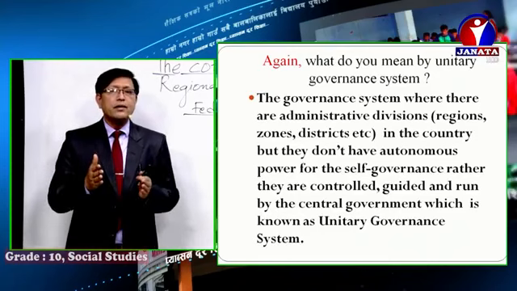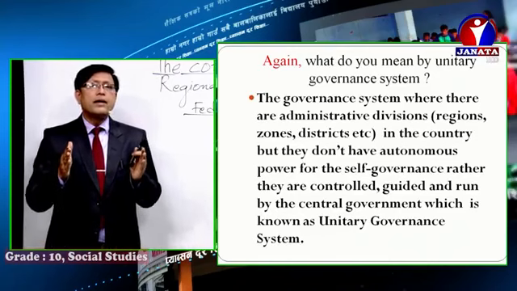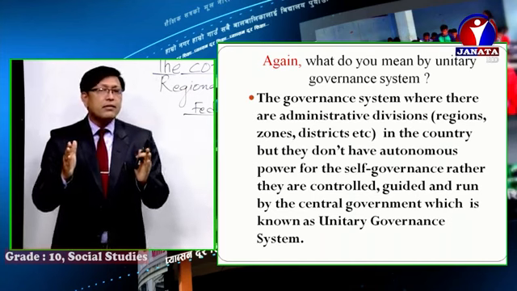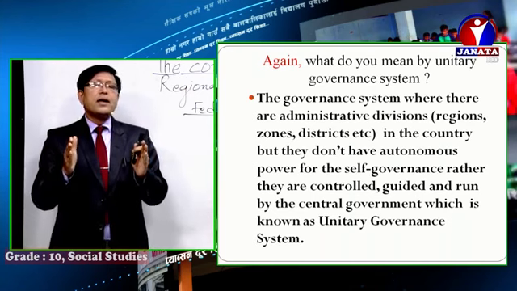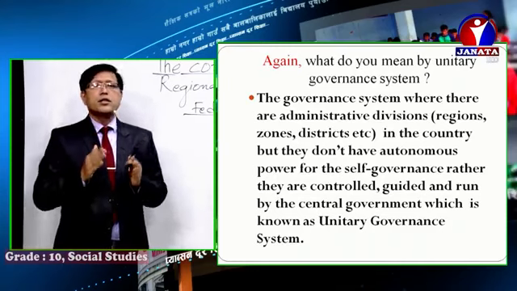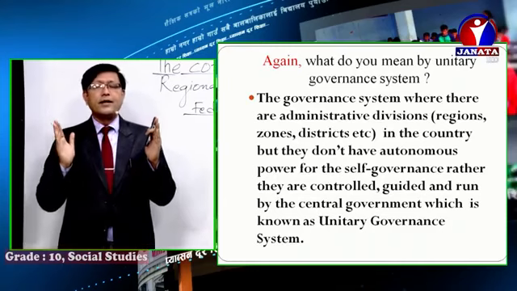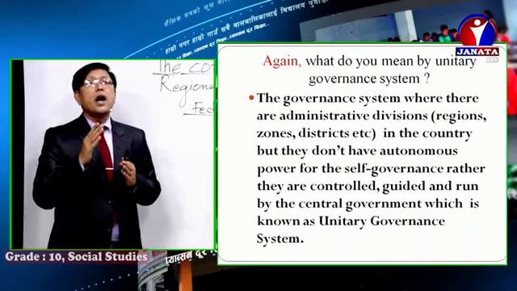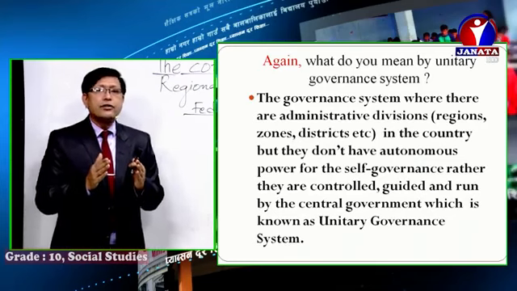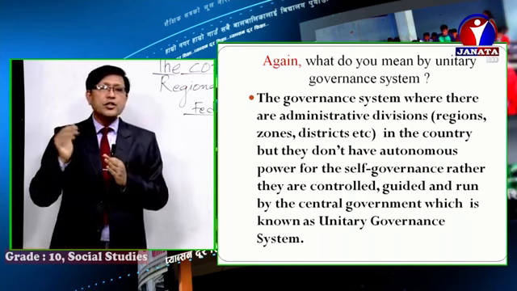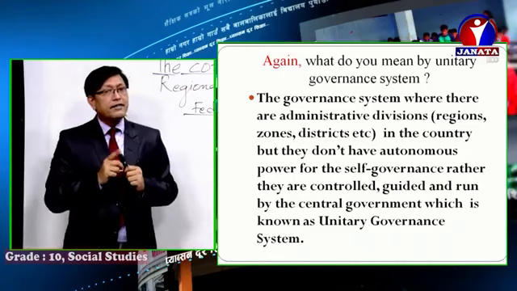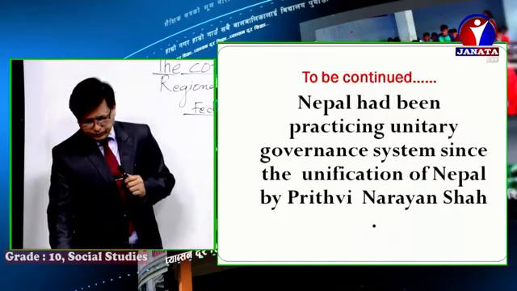This is for example. But all these political divisions have no autonomous power for self-governance. Rather, they are controlled and guided by the central government. They are run by the central government. In other words, all the power is centralized, kept in the central government. I think you understood, boys and girls.